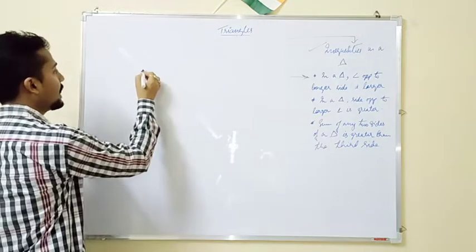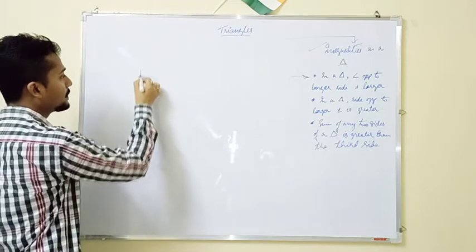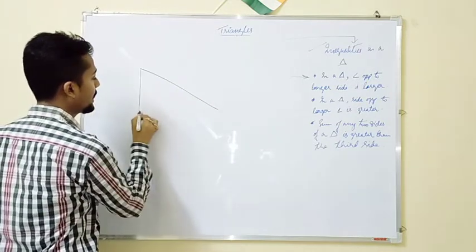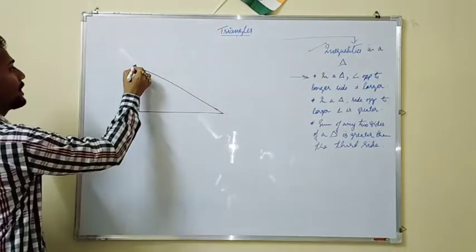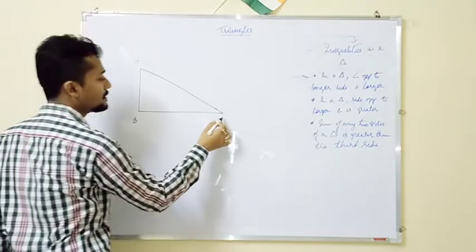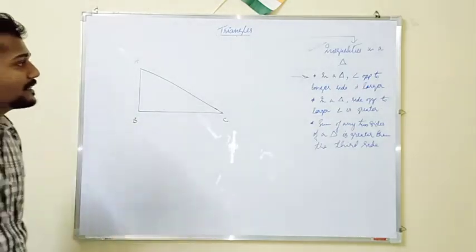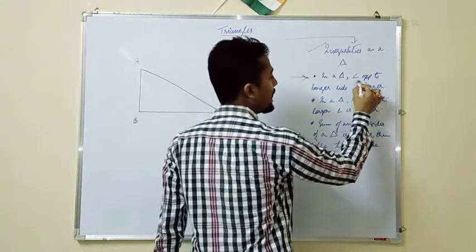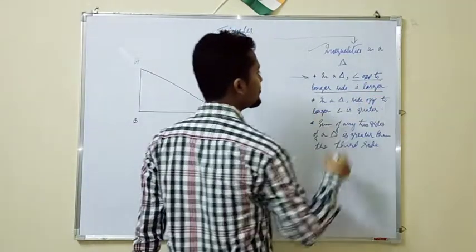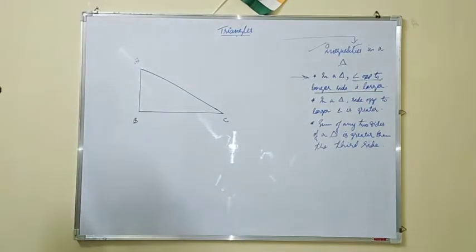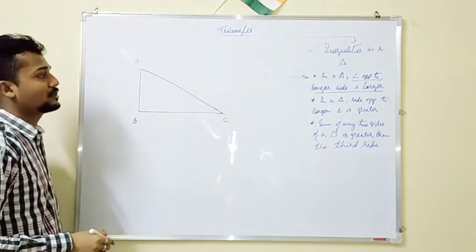That means I take one triangle, ABC. So what is said, in a triangle, the angle opposite to the longer side is larger.